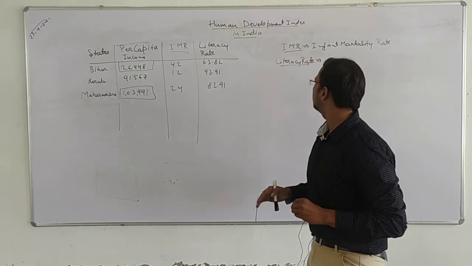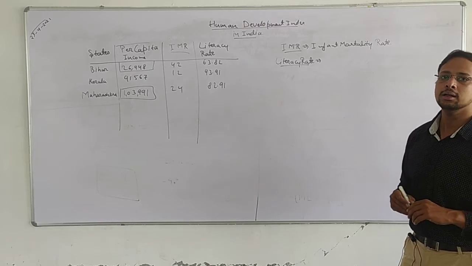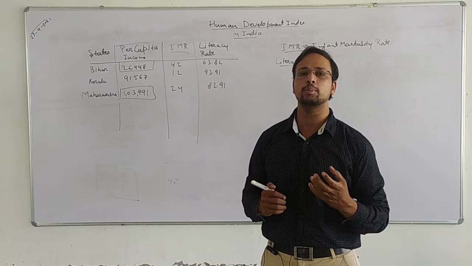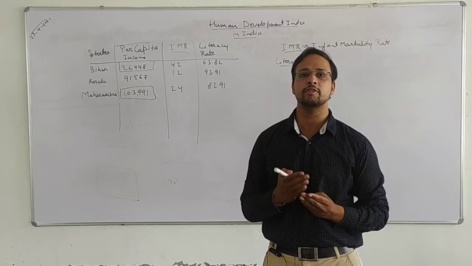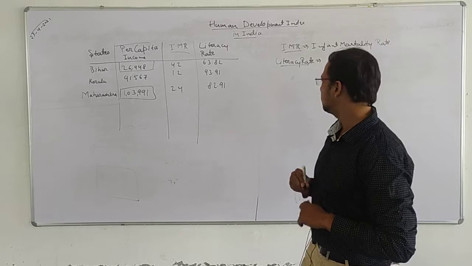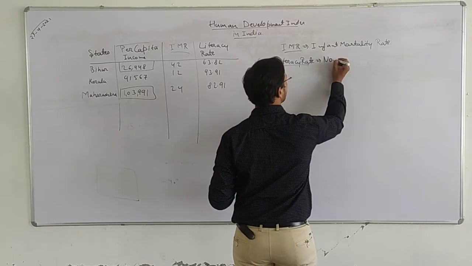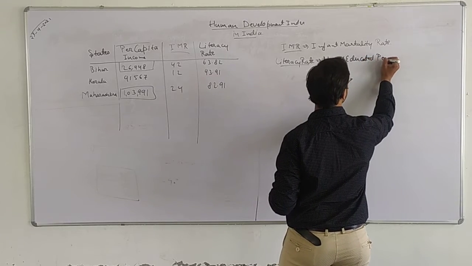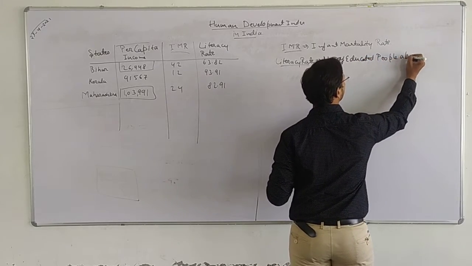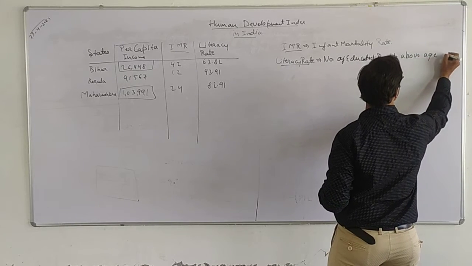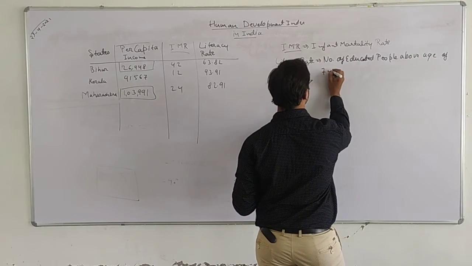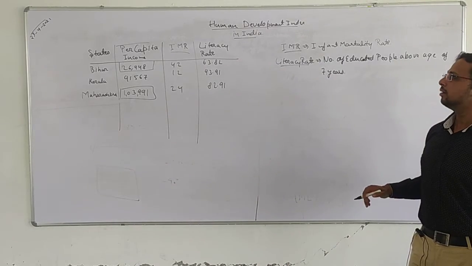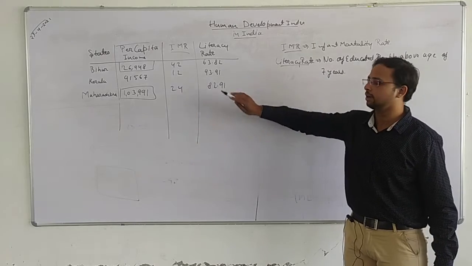Literacy rate covers the people who are educated, and it is taken from the population aged 7 years and older. So the number of educated people above the age of 7 years is known as literacy rate, and literacy rate is highest in Kerala.